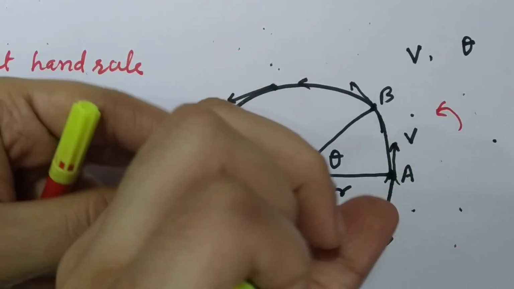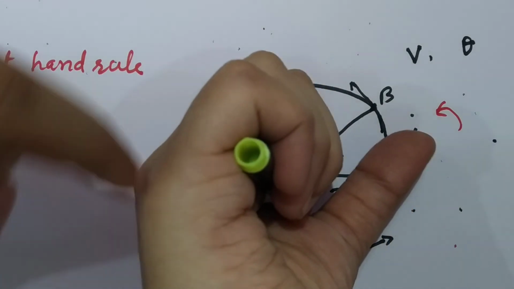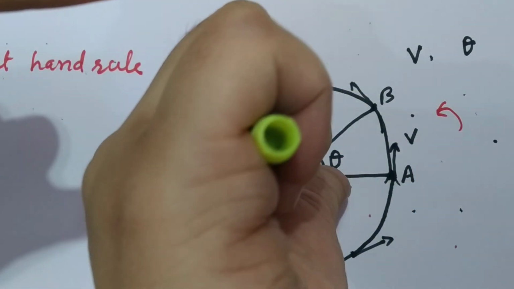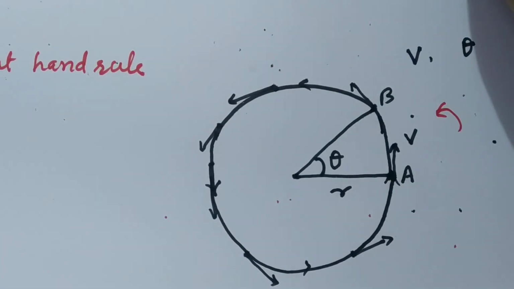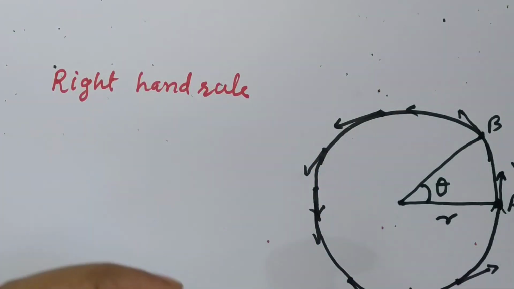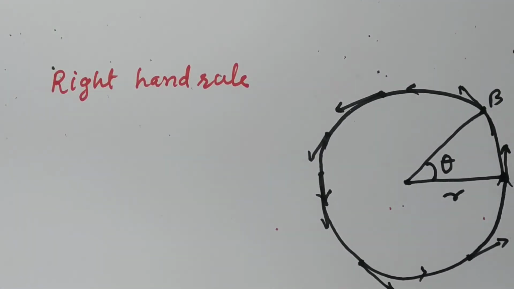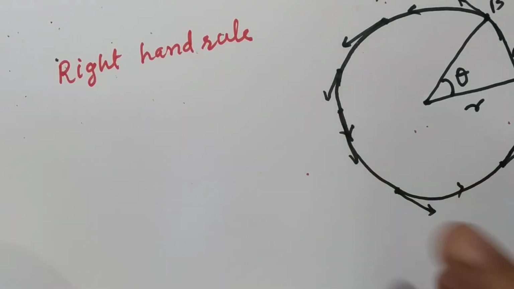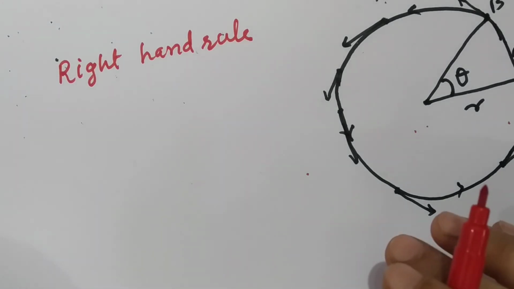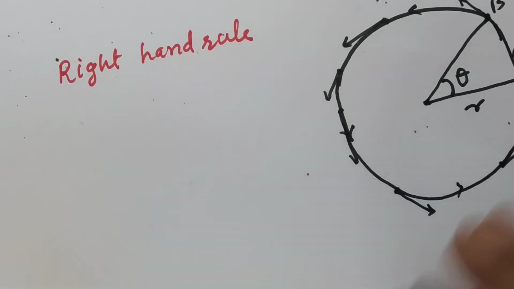Now suppose the particle is moving in a clockwise direction of rotation. Now how will I curl my fingers? It should be like this, so the thumb will be pointed inward. So when the motion is anti-clockwise, angular displacement will be upward, and when the motion is clockwise, angular displacement will be downward.